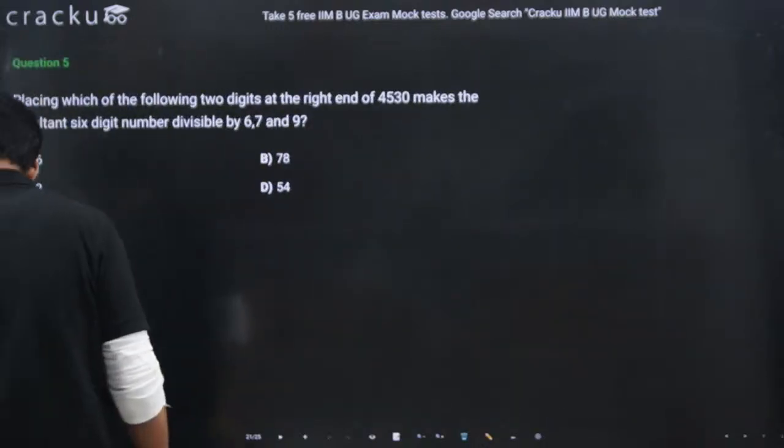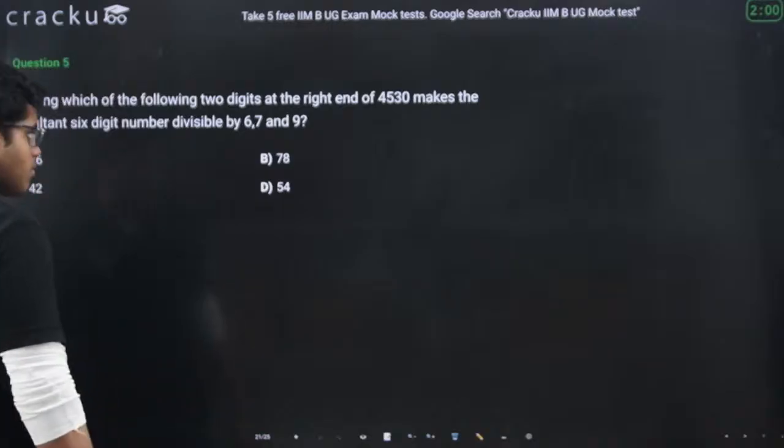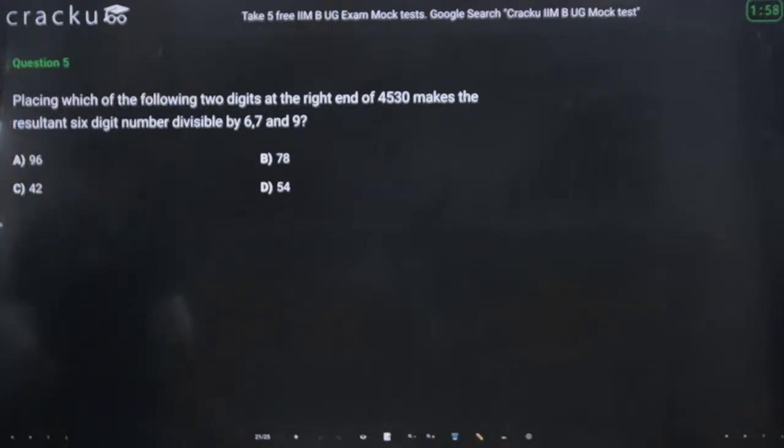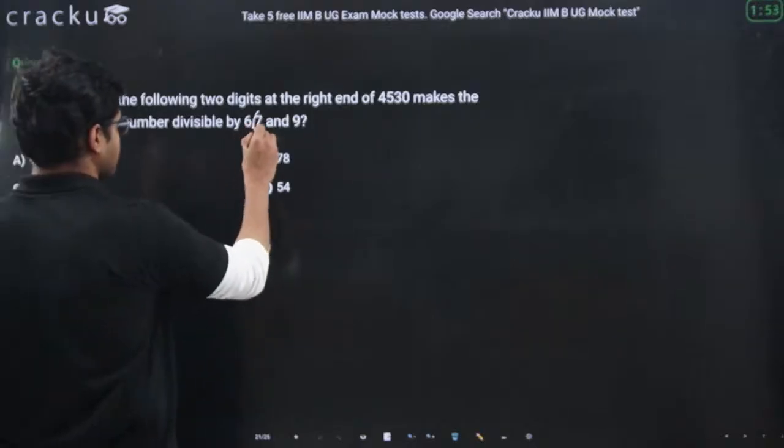Okay. Yeah, this was the question I was talking about, where we will see the divisibility test of 7.